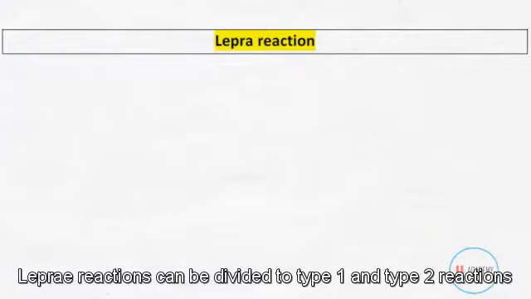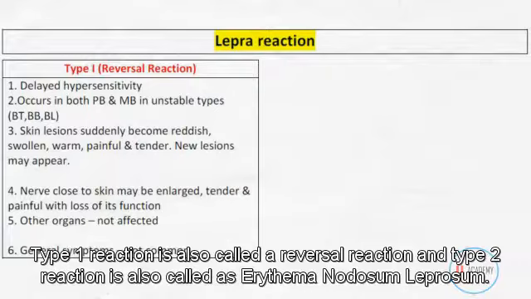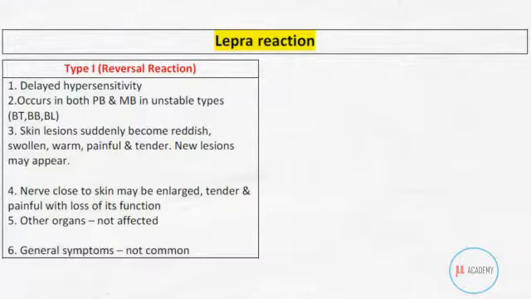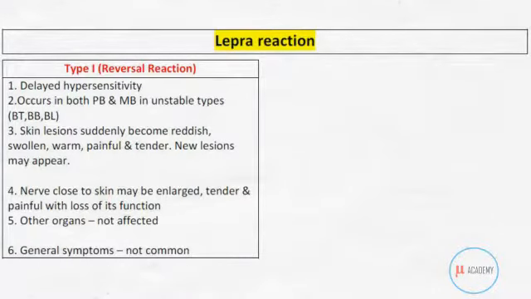Lepra reactions can be divided into type 1 and type 2 reaction. Type 1 reaction is also called reversal reaction, and type 2 reaction is also called erythema nodosum leprosum. Then let's first discuss type 1 reaction.